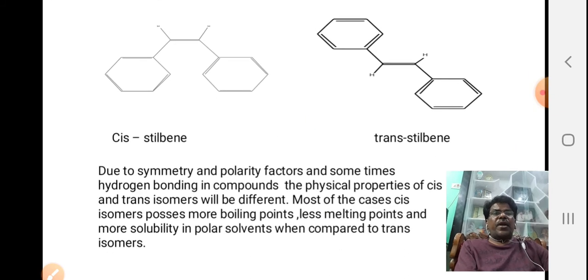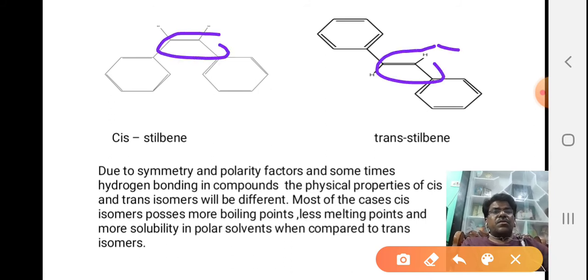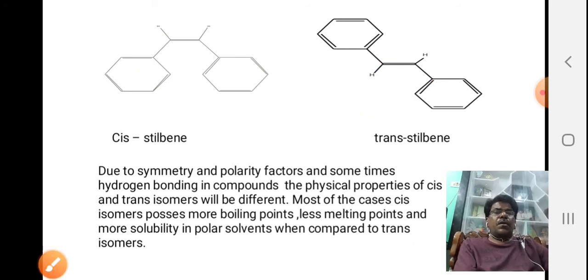Here, in the aromatic compound stilbene, around the double bond, two hydrogens are arranged oppositely, or two phenyl groups are on the same side and opposite sides. These are the examples.